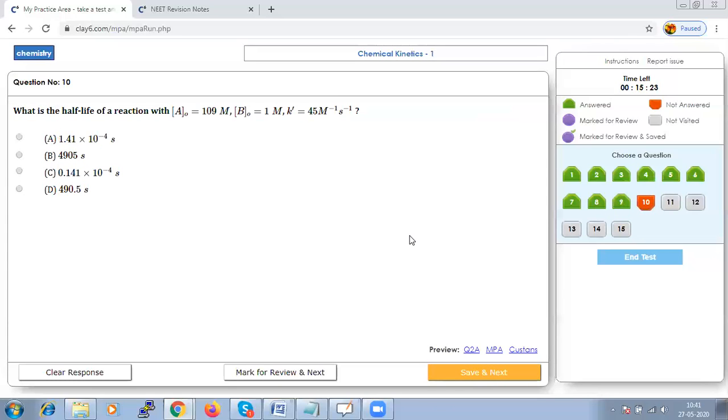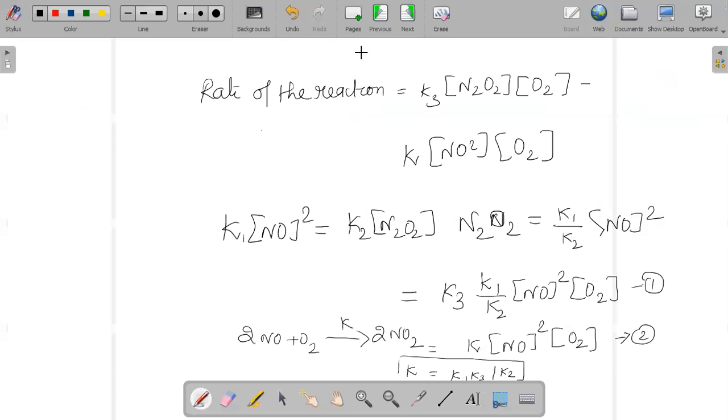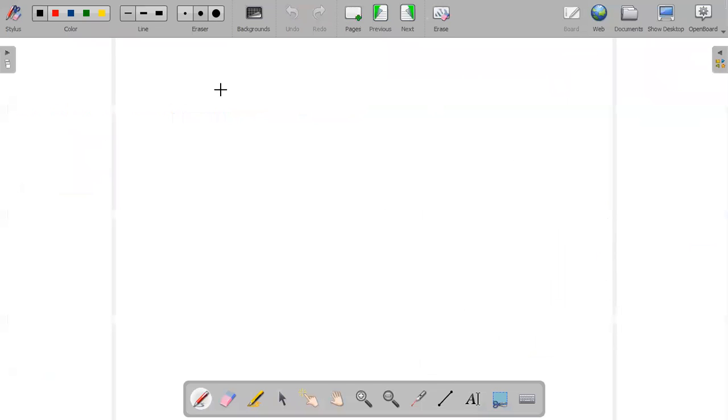What is the half-life of a reaction with the values they have provided us? That is A naught they have given and B naught they have given. We have to calculate the half-life of a reaction. So when we try to solve this, they have given us your A naught to be equal to 10^9, B naught to be equal to 1 M, and K it is equal to 4.5.